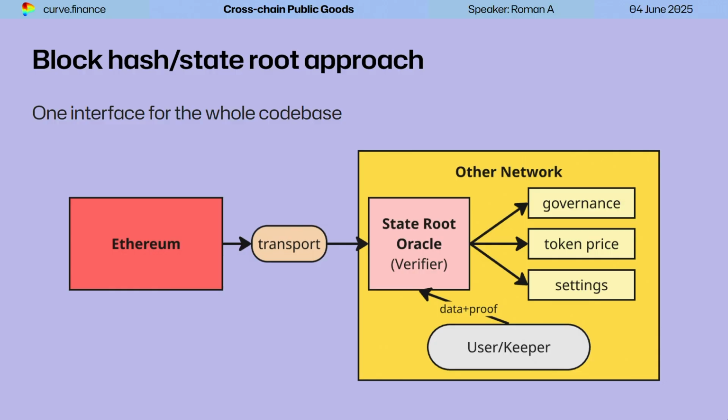How does it work? We use some transport layer like native bridges or LayerZero to transport the blockhash to the other network. Then users or the keepers provide the data with the needed proof to the verifiers, and then all our apps can have access to this data. This is good for governance, so we can own contracts on other networks from Ethereum. We have token prices that are actively updated for scrvUSD, and we can set up different things from one entry point on Ethereum.